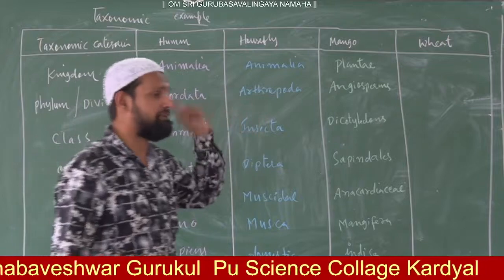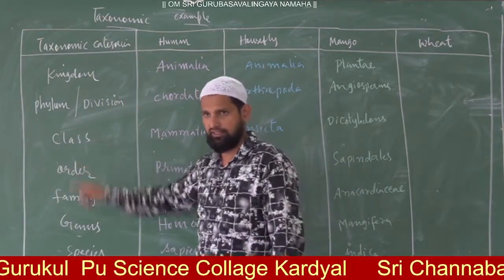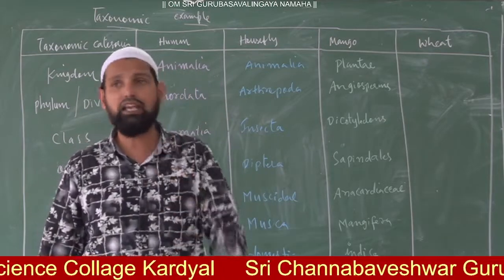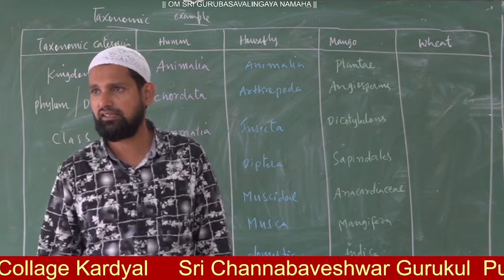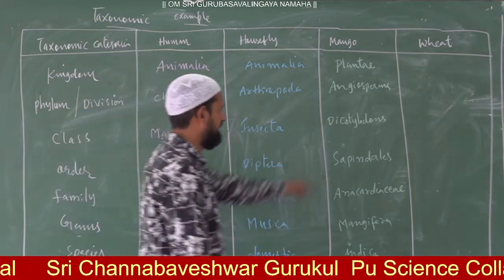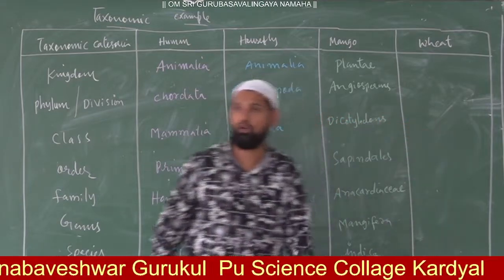But wheat comes under a different class. The name of that class is Monocotyledons. Here you wrote dicotyledons for mango; here it comes under monocotyledons.